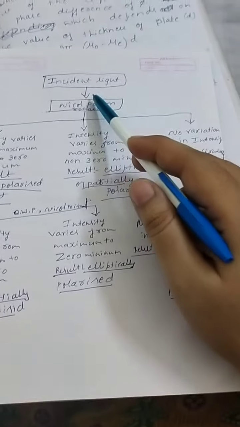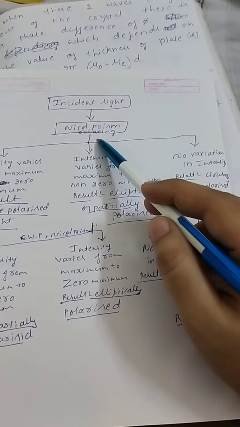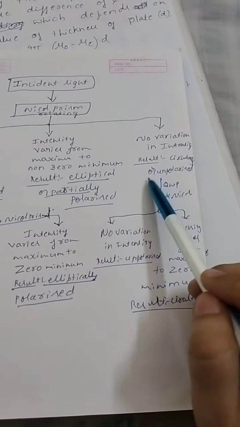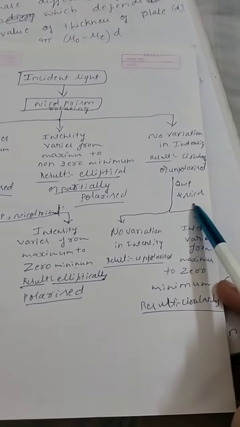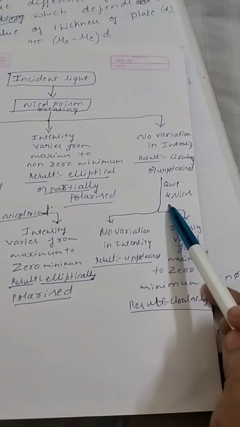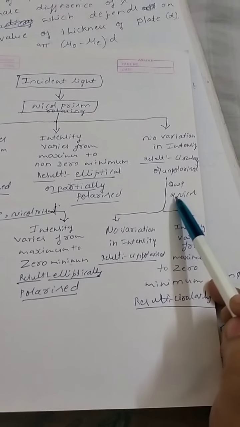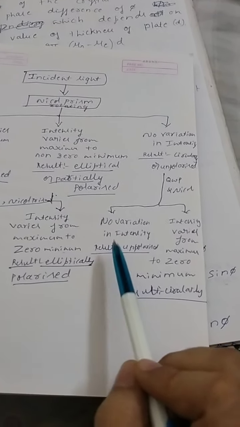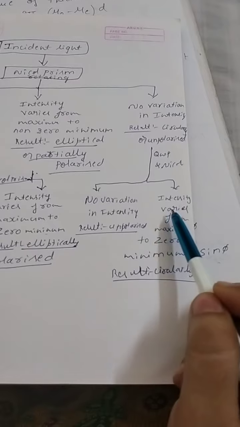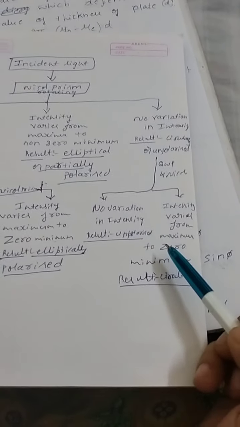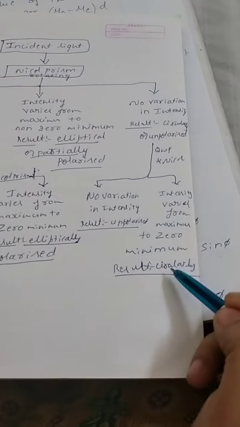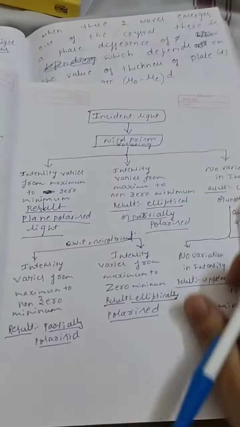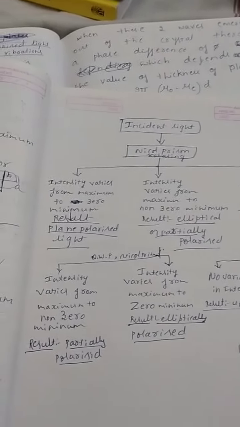Now, if you pass the incident light and the Nicol prism is rotating and there is no variation in light, then there are two possible results: it may be circularly polarized or unpolarized light. Again use the setup of quarter wave plate and Nicol prism and start rotating the Nicol prism. If there is no variation in intensity, it confirms that it is unpolarized light. If there is a variation in intensity from maximum to zero, it confirms that the given light is circularly polarized light.